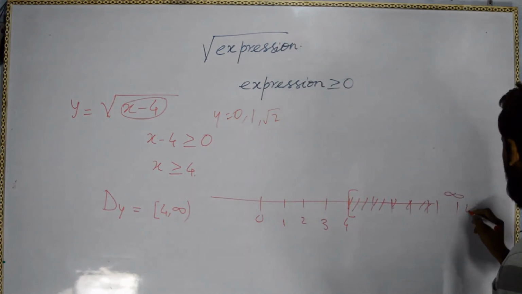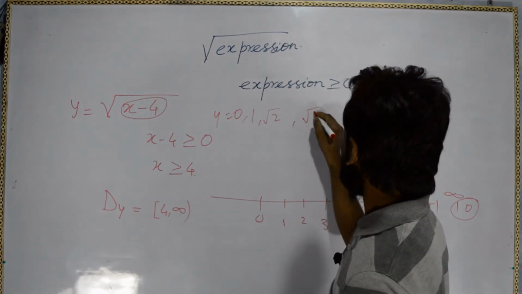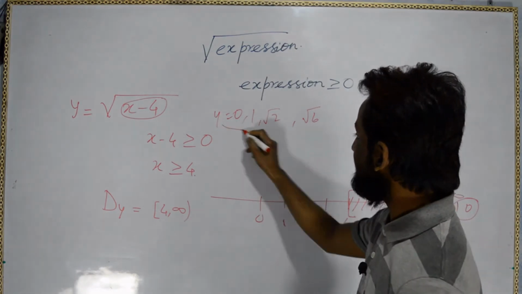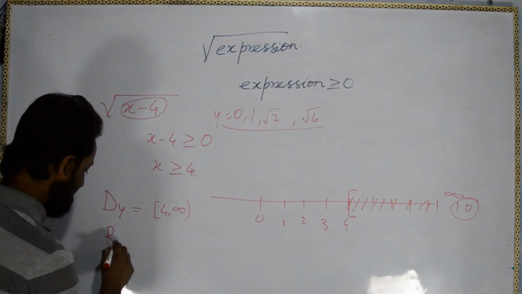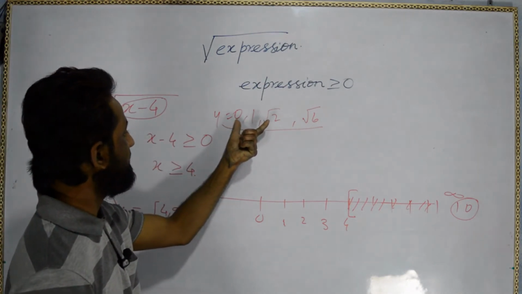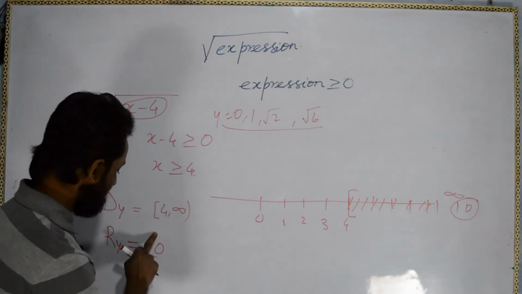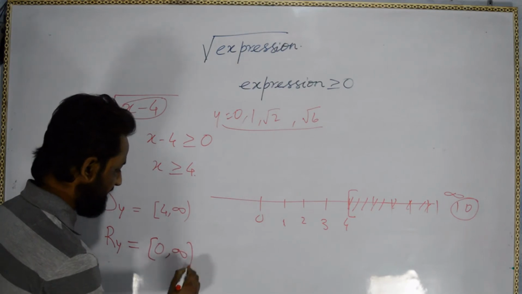So if we put 10 we will get root 6. So the thing is that we will get only positive, so range of y will be, starting from 0, and 0 is included, so 0 to infinity.